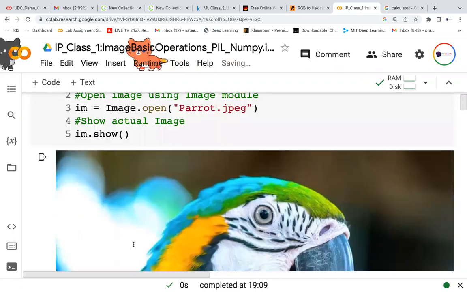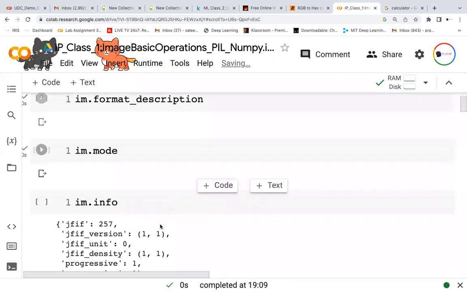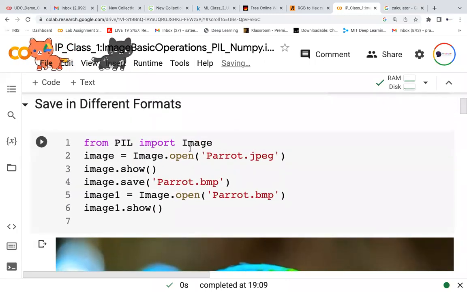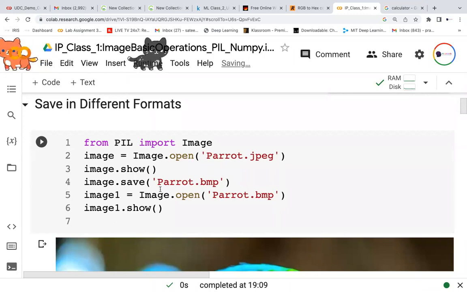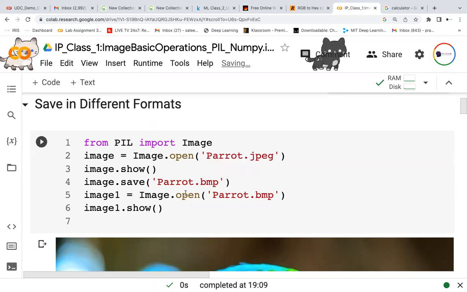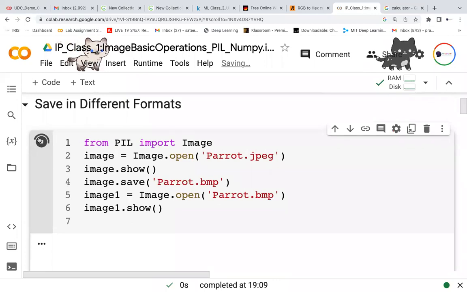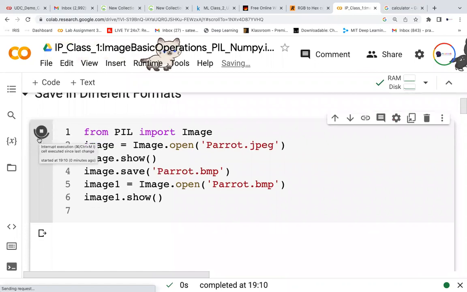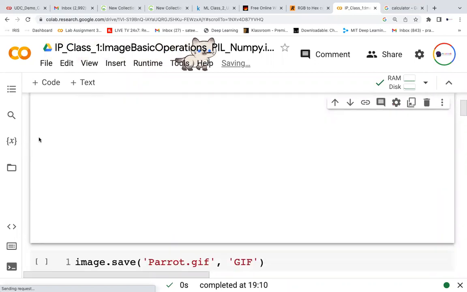Now what we looked at: we opened and showed. If you want to save into some other file, how should I save it? Same thing: first I open it, then I display it. Then dot save, I save it, giving the file name parrot.bmp, so I save it as a BMP file. Now again I open and display. So I open, I save in a different file format, and then I open and display. This is how I do it.